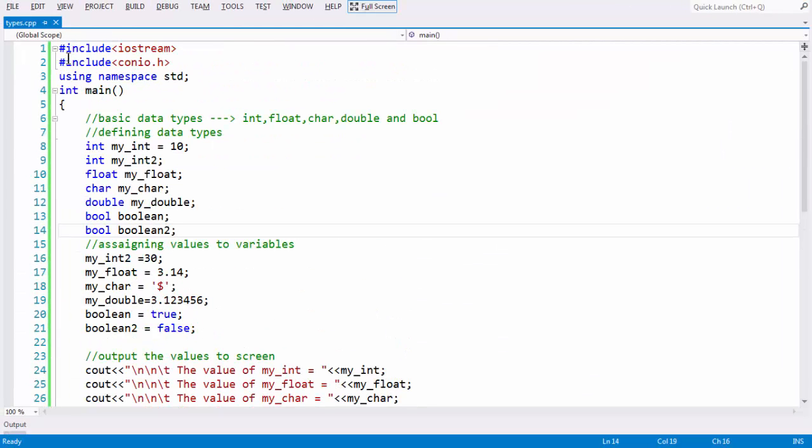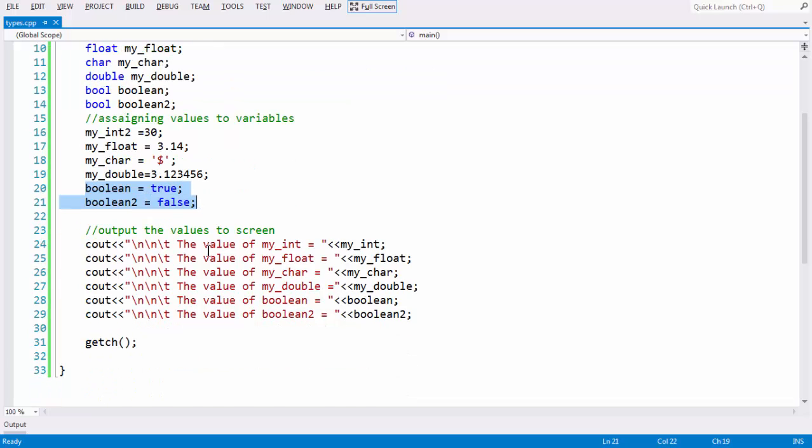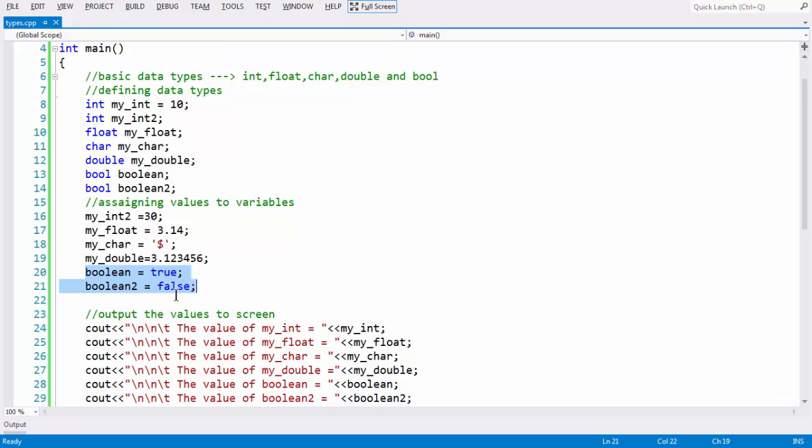To summarize once again, we have taken variables for the 5 different basic data types, which are int, float, char, double and bool. In the next step we assigned constant values to each variable, like the int constant 30. The floating point holds rational values with an integer part and a fraction part, and for the character we assigned a special symbol like $ wrapped in quotations. Coming to Boolean, which is of type bool, it is a variable that handles either true or false.